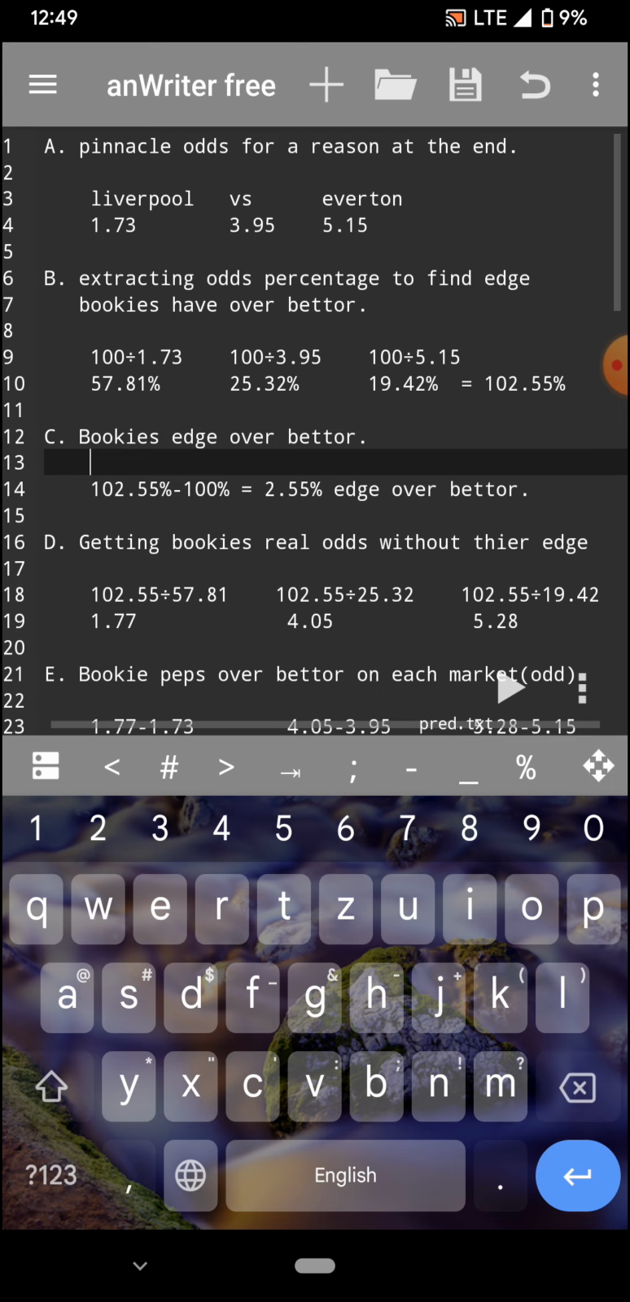Okay, so now you can see the D part here, getting the bookies' real odds without their edge. As a professional gambler, we need to get the real odds from the bookmakers, so we can see if we can get an edge over them. We are trying to get their real odds in order to understand what we can bet on. Because if you are dealing with a sharp bookmaker, you can get these odds and get their real odds percentage, and you are having an edge like some other bookmakers around the world.